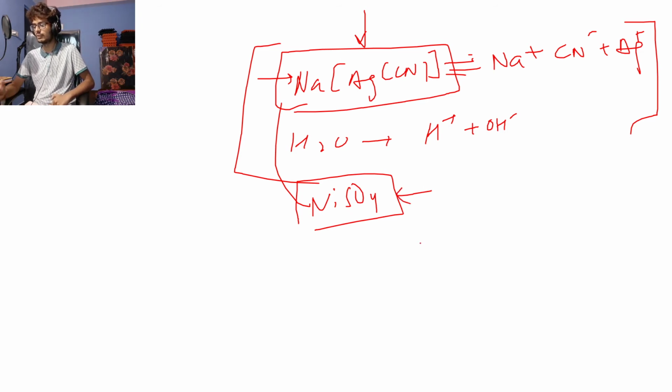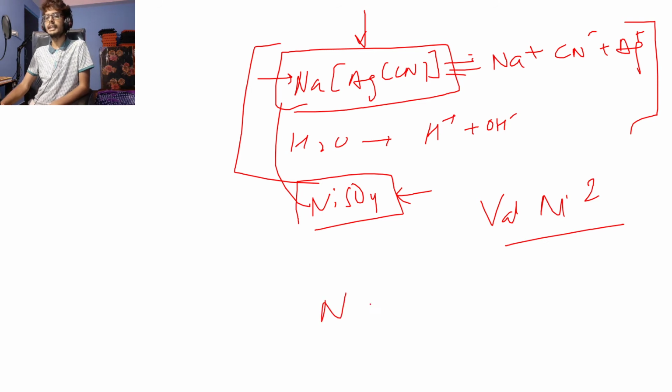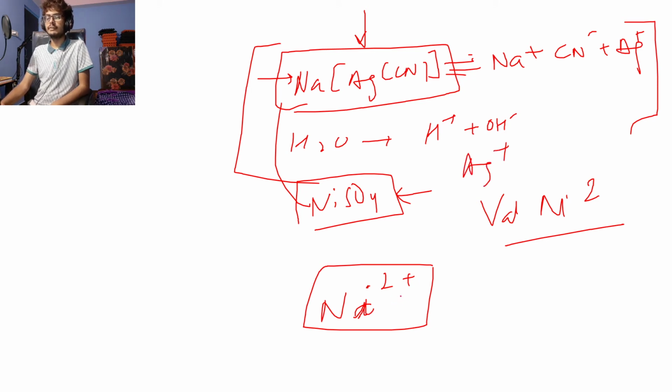Okay, so this is your homework. This is there in the syllabus, like in the ICSE as well. So only two things are there: electroplating with silver and electroplating with nickel. It's exactly the same. I did the silver part, you do the nickel part. And one more hint I'll give you: valency of nickel is 2. So if nickel forms an ion, it will be Ni2 plus. It will not be like silver Ag plus, right? Since valency of nickel is 2, it will form an ion Ni2 plus.